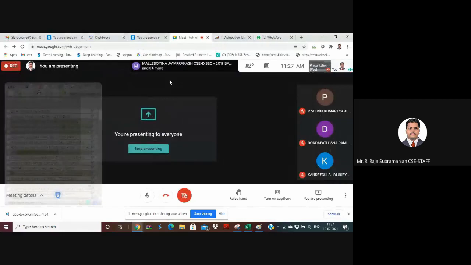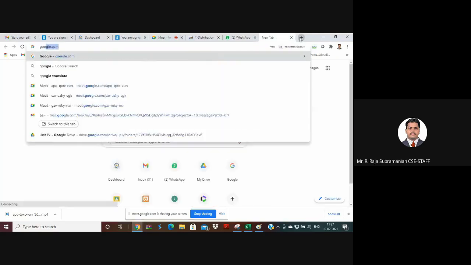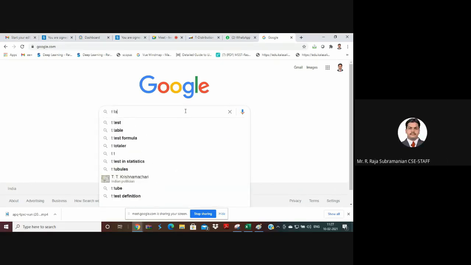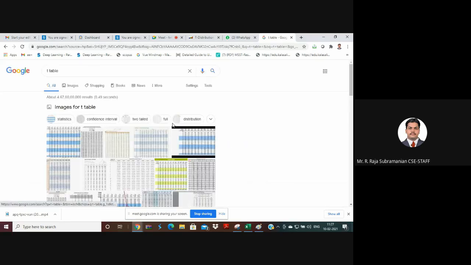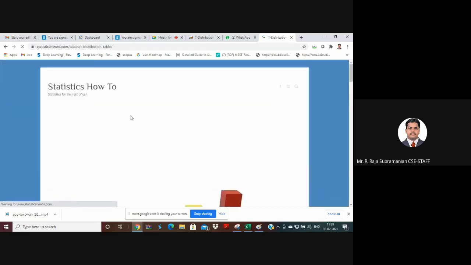So I'll go to Google. Anyway, I'll take this table starting from Google. You can also take it. I take to Google. Can you see my Google page? Yes, sir. Now I just type t table, so I'll get the t table here. The t distribution table is here. We can also download the table, and the one-tailed and two-tailed t-test tables will be available here. Just click.